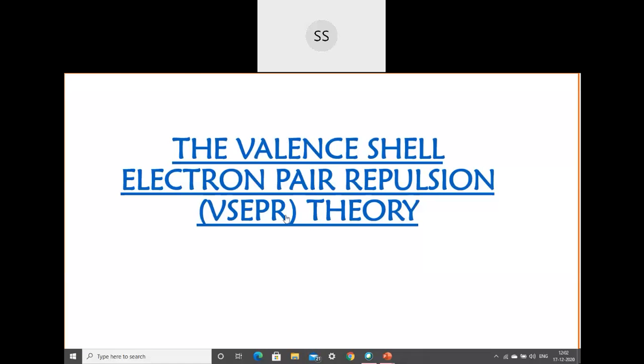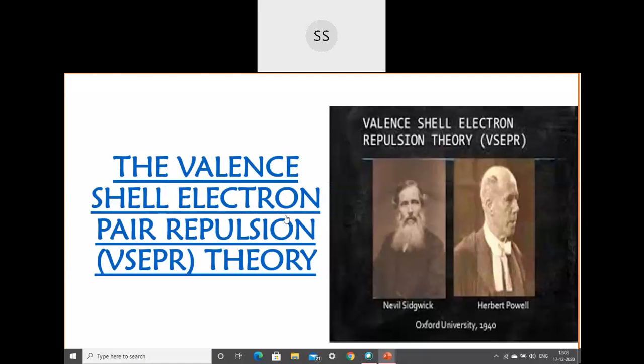When they are combined to each other, they should be arranged in a particular geometry. Correct? So when they are arranged in a particular geometry, it should be explained how exactly that arrangement is happening. At least that should be known to us. That clear picture was not given by the Lewis concept. So that was the reason why the valence shell electron pair repulsion theory was put forward.